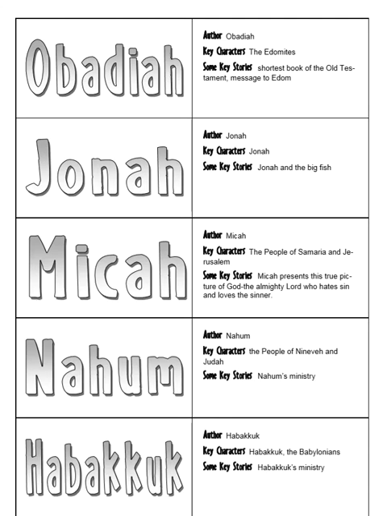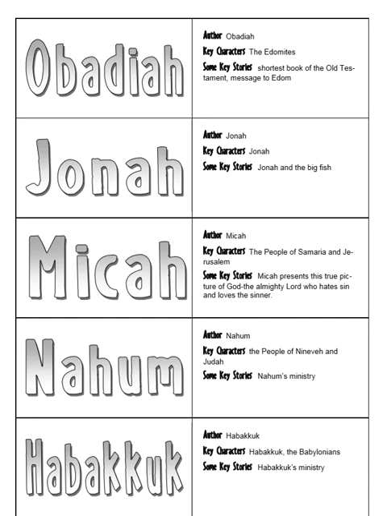Micah. Author: Micah. Key characters: the people of Samaria and Jerusalem. Some key stories: Micah presents this true picture of God, the Almighty Lord, who hates sin and loves the sinner. Nahum. Author: Nahum. Key characters: the people of Nineveh and Judah. Some key stories: Nahum's ministry.